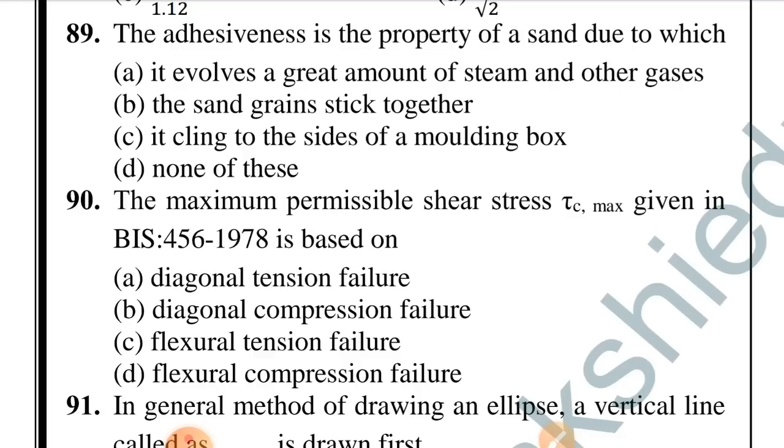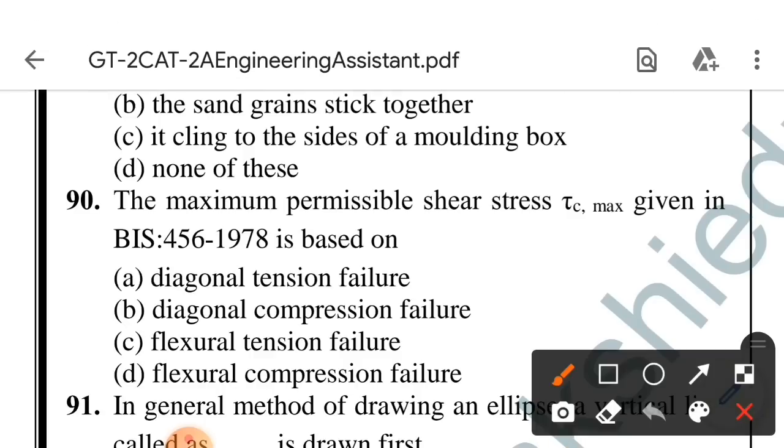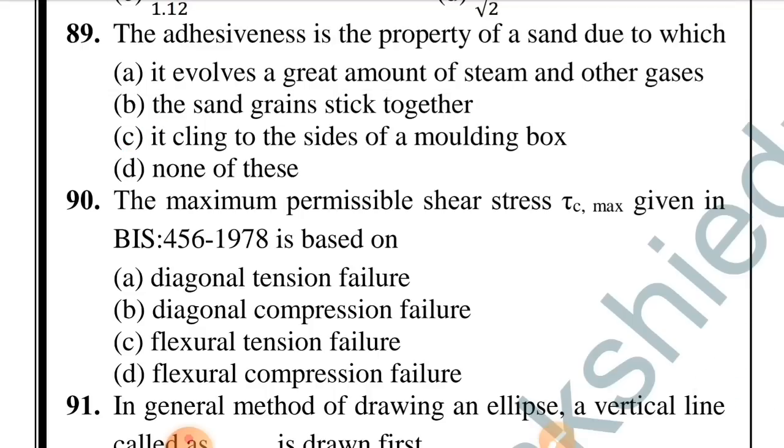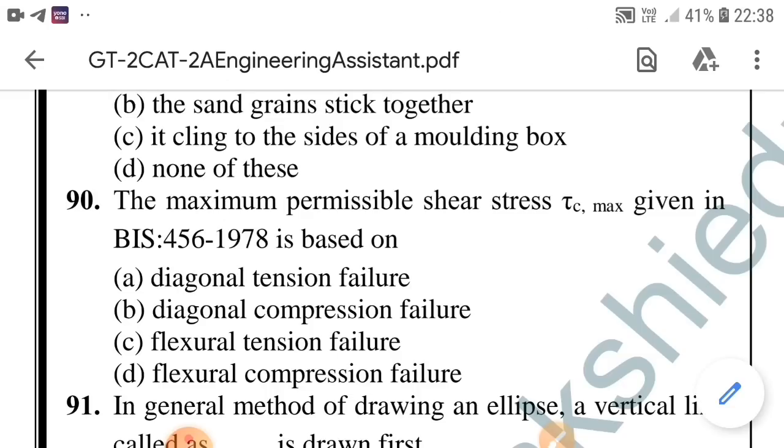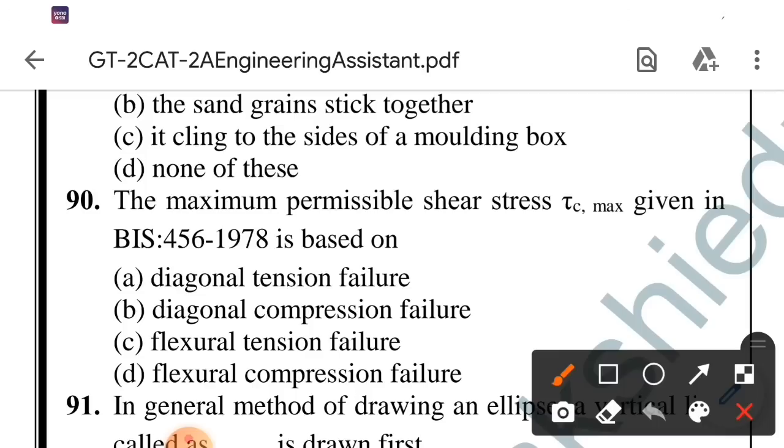Option C is correct, it clings to the sides of molding box. Question number 90. The maximum permissible shear stress tau c max given in IS 456/1978 is based on. Option B is correct, diagonal compression failure.